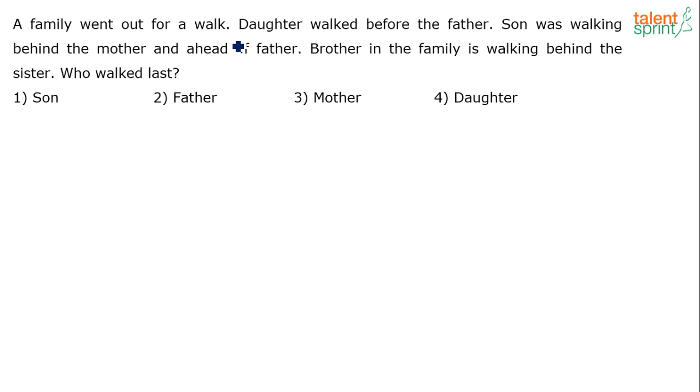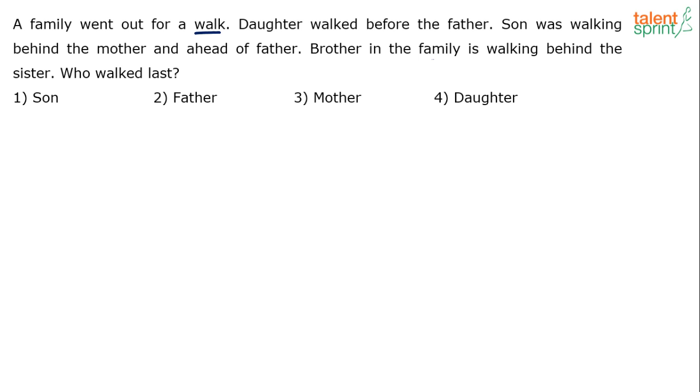So he's talking about a family which went out for a walk. Now the daughter walked before the father. Daughter walked before the father means the daughter is ahead of the father. The son was walking behind the mother and ahead of father. So son is between mother and father, where the mother is ahead of son and the son is ahead of father. Then the brother in the family is walking behind the sister.